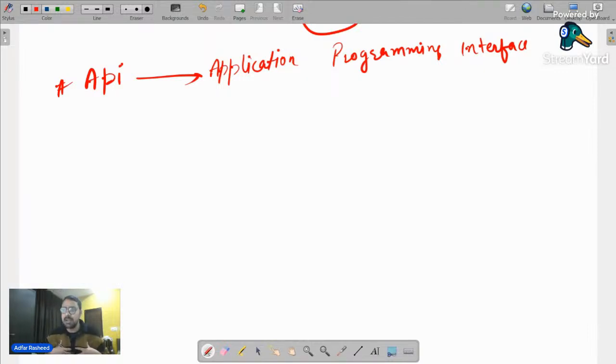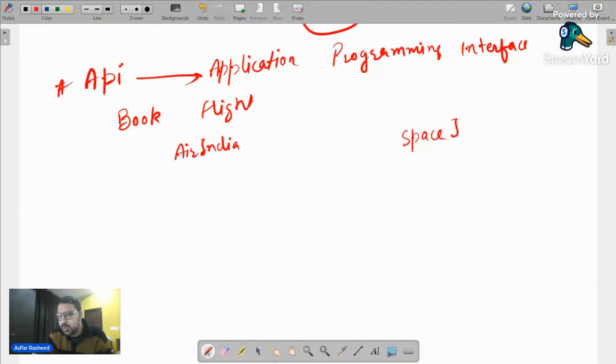Let's suppose I am a consumer or a candidate. I simply want to book a flight. My intention is I want to travel from one state to another state, and I am trying to book my flight. Now, tell me, in order to book a flight, what is the website or application I will use? Let's suppose I am using Air India, and I am using SpiceJet. These two platforms are there. These are what are called airline companies, and I am thinking I will take an Air India plane.